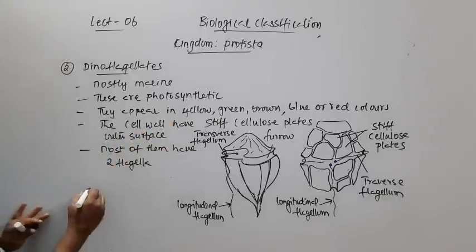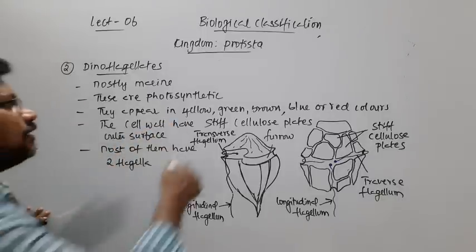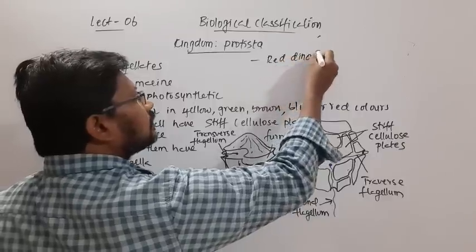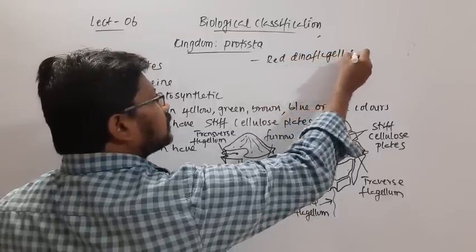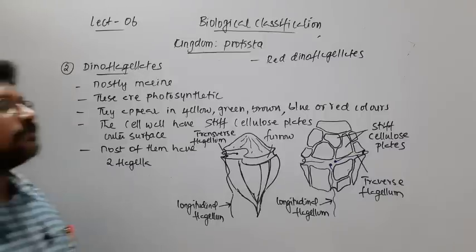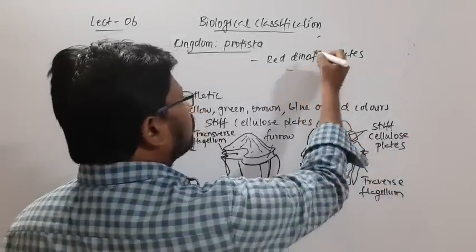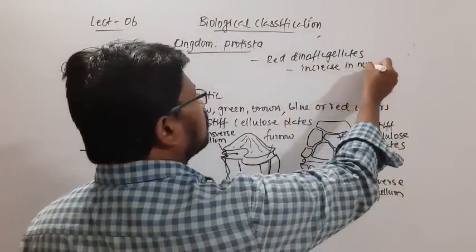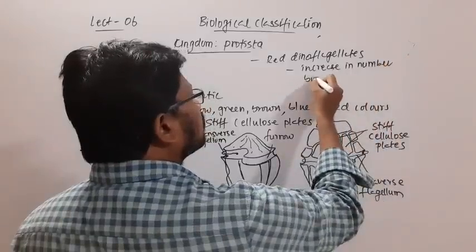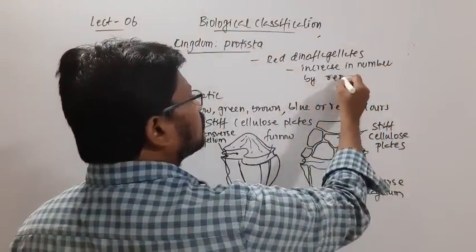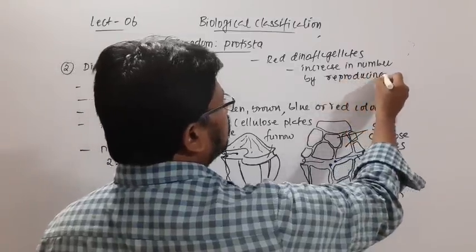And some of these, like the red dinoflagellates, can grow in a large number. They multiply, so the red dinoflagellates increase in number by reproducing, right?